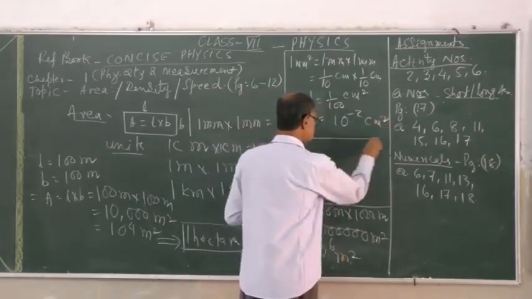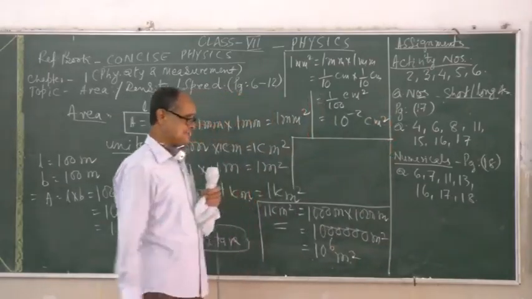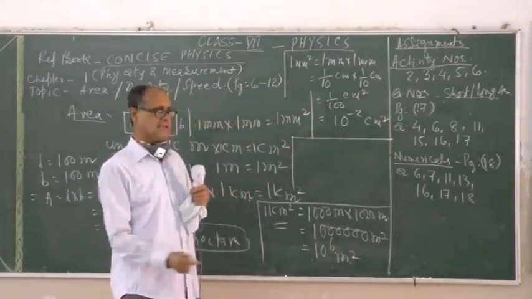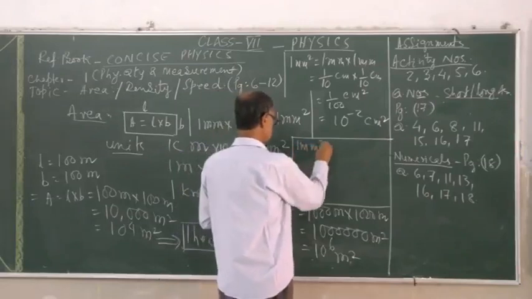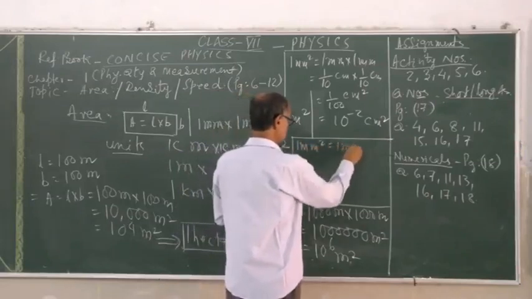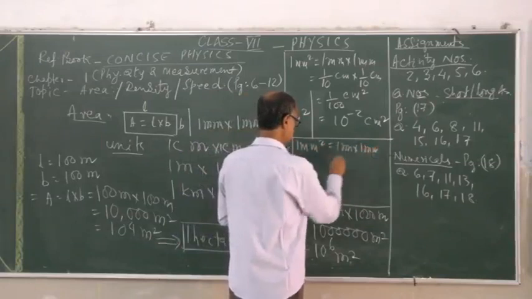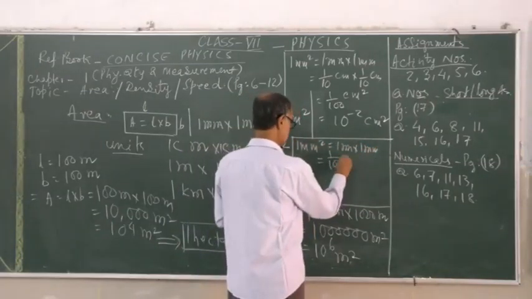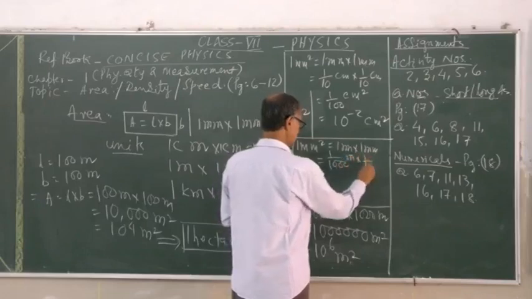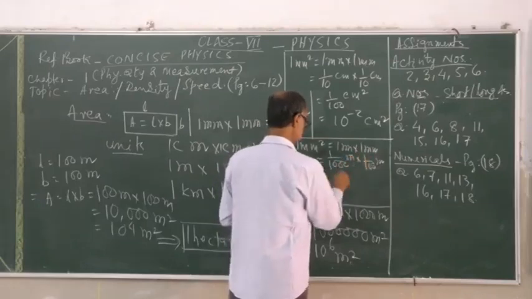If the same thing is chosen for CGS to SI system, say 1 millimeter square is 1 millimeter into 1 millimeter. That means 1 millimeter is 1 by 1000 meter into 1 by 1000 meter.